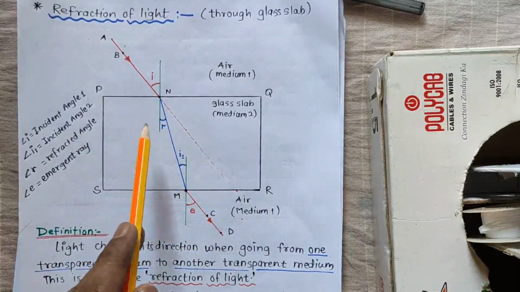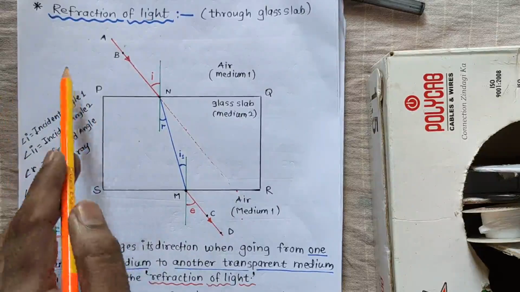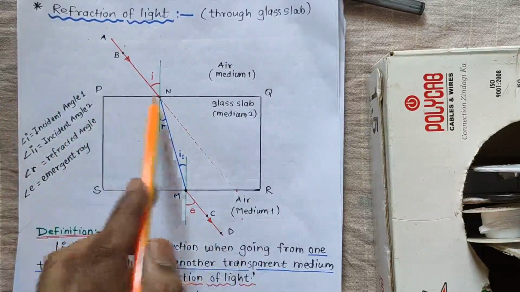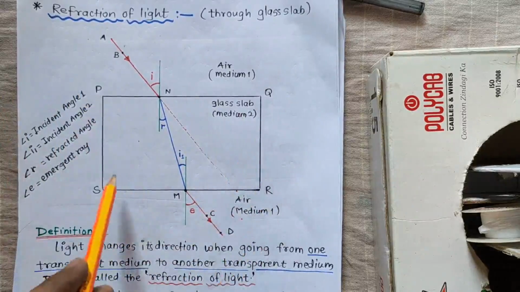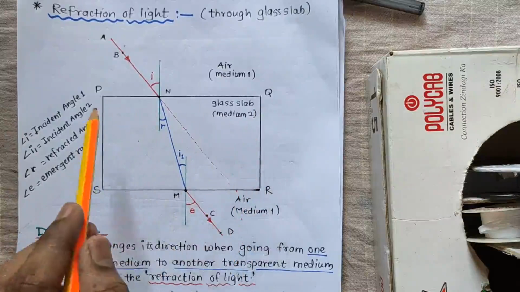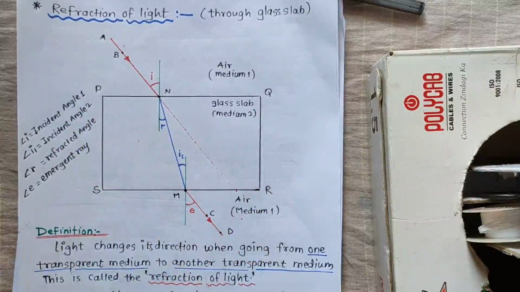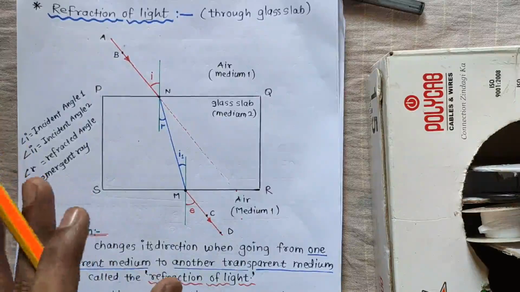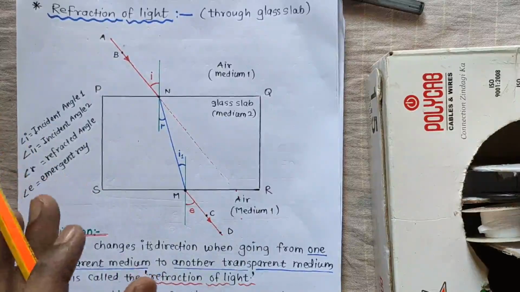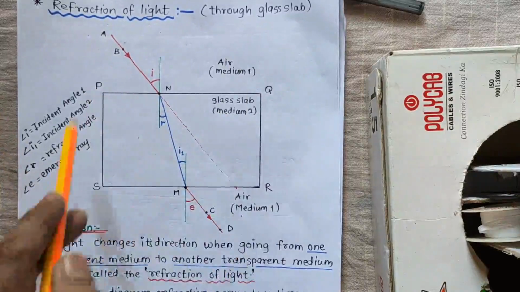Right now, what happened is, let's say this is a blank paper, I have kept one glass slab which is PQRS. I have drawn the outline for the glass slab. Now I have removed the glass slab. Whatever observation I did during practicals of glass slab, I am going to draw it over here.